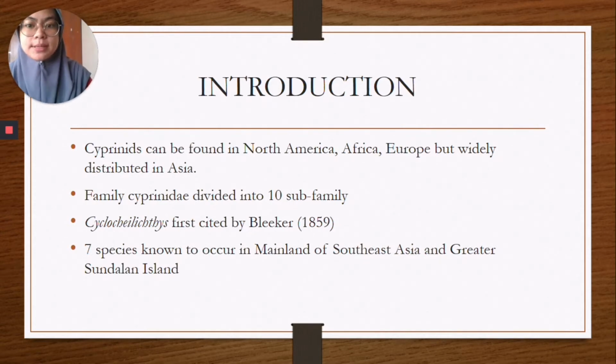However, some species in this genus were described earlier and assigned under genus Puntius, such as Puntius enoplos, Puntius armatus, Puntius apogon, and Puntius ripason. Then, Kottelat 1999 investigated the origin of genus Cyclocheilichthys and found out that Bleeker 1859 was the one who first cited Cyclocheilichthys. According to FishBase 2020, the fish genus Cyclocheilichthys can only be found in Asia, ranging from China to